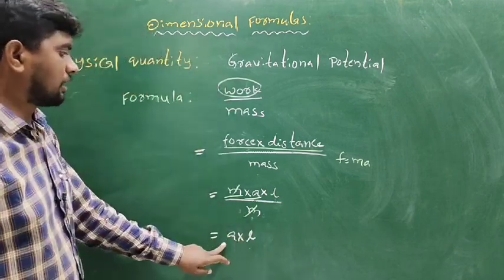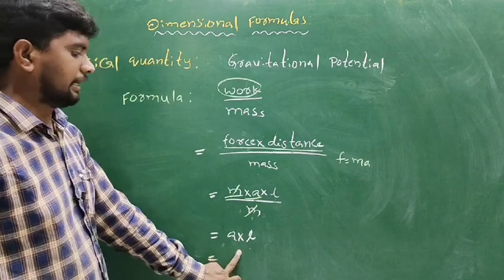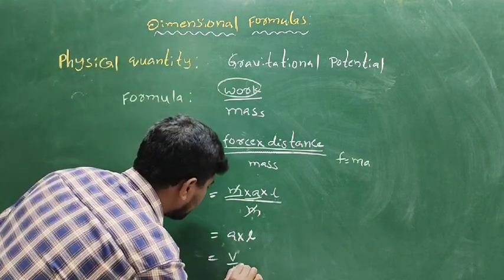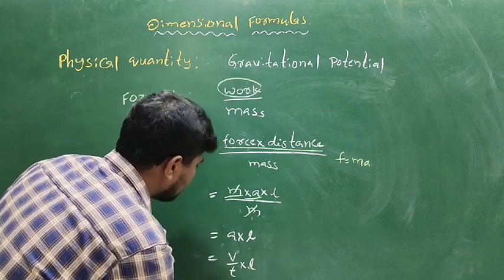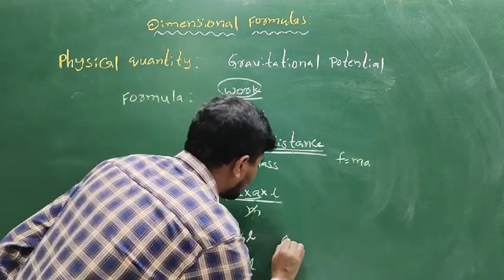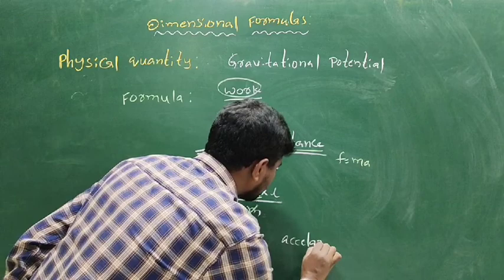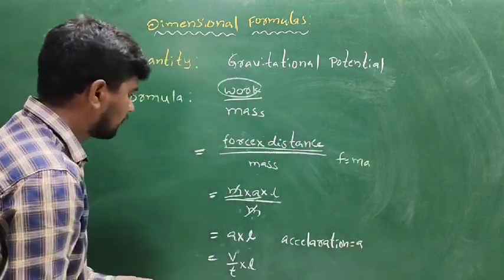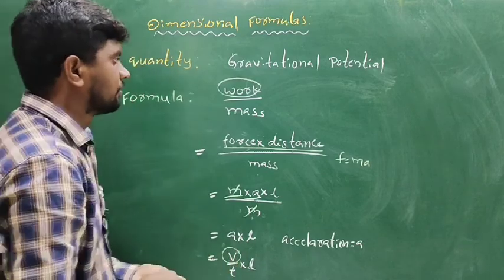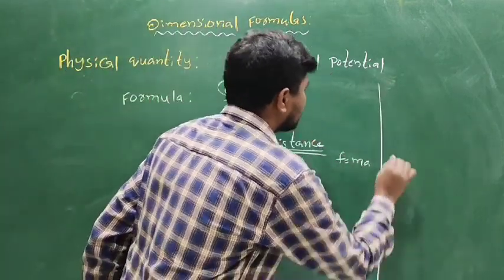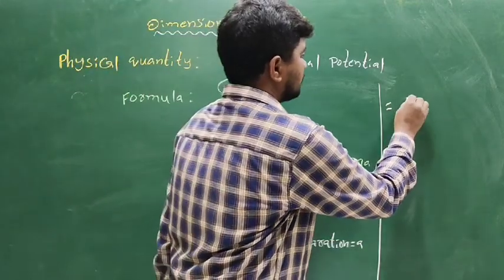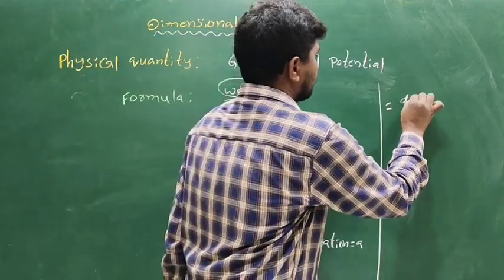A means acceleration, change in velocity, so v by t into L. V is the velocity, change in displacement by time.